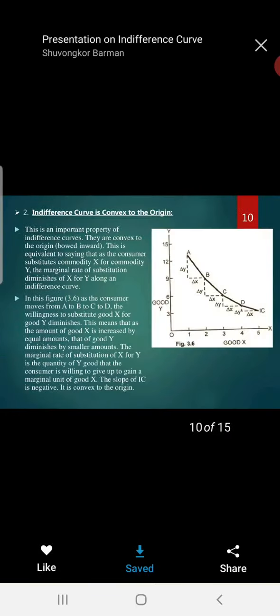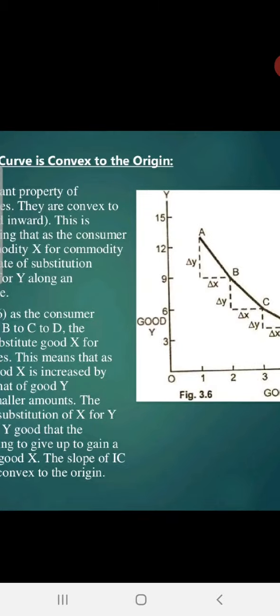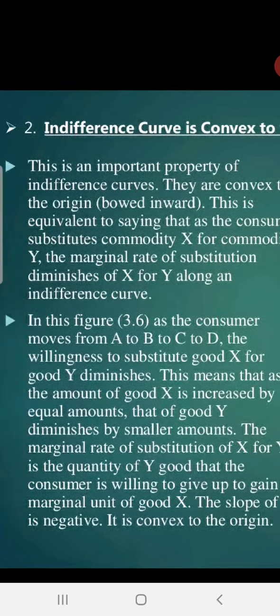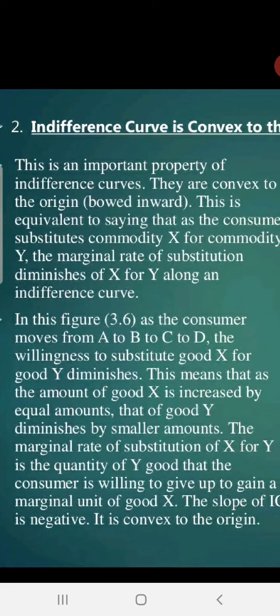Okay, now the second condition is it is convex to origin. Convex, can you imagine, ते म्हणतात ना अंतर्वक्र बहिर्वक्र, हे शब्द तुम्ही सायन्समध्ये ऐकले असतील बघा 9वीत वगैरे. Same like that, it is convex to origin. Why is it convex to origin? Again the reason is MRS. Here explanation is given. This is the important property of indifference curve. They are convex to the origin or bow shaped. Bow shaped म्हणजे धनुष्यबाणाच्या शेपचा तो आहे.